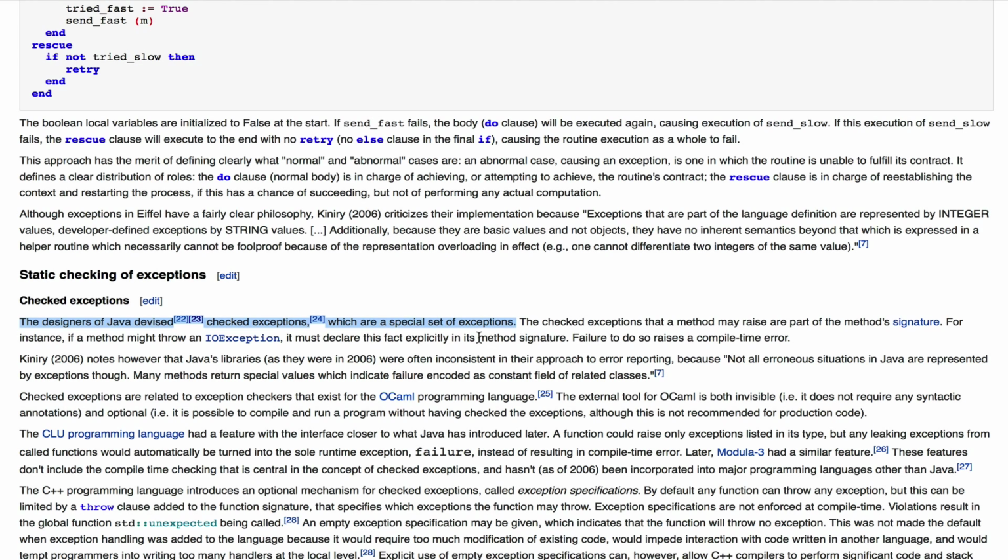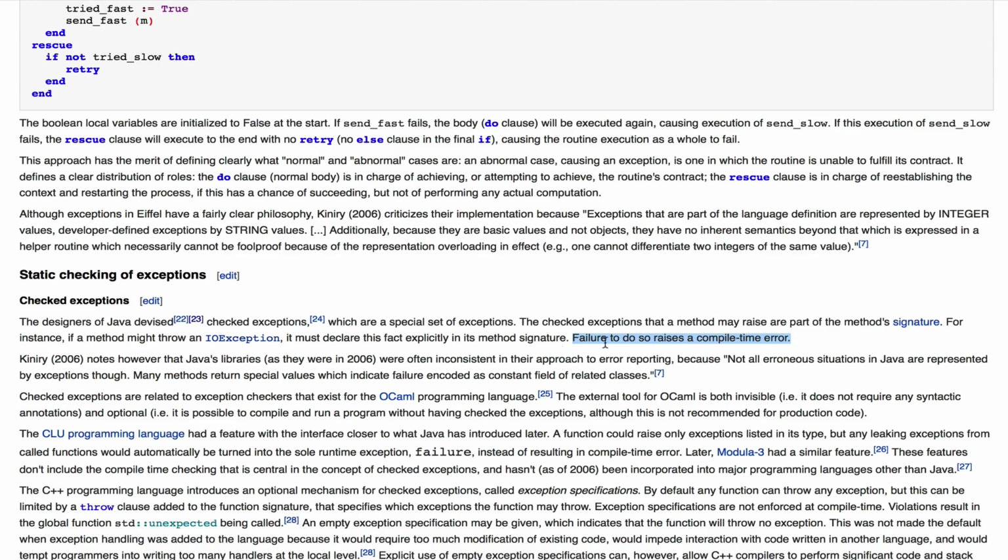Here's also already an example, an IO exception, which happens when there is a problem with an IO operation, input-output operation. The difference with checked exceptions in Java is they must be declared explicitly in the method signature or be handled. If you don't do that, you will directly get a compile time error, which means you're not able to even compile your program.